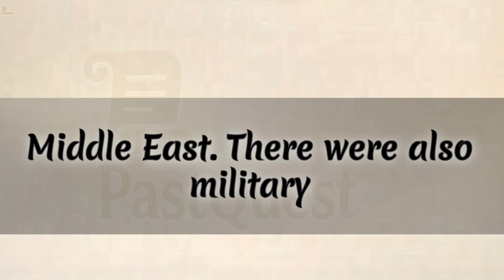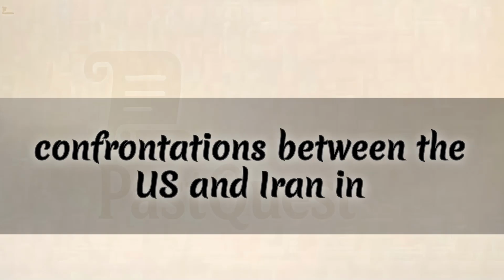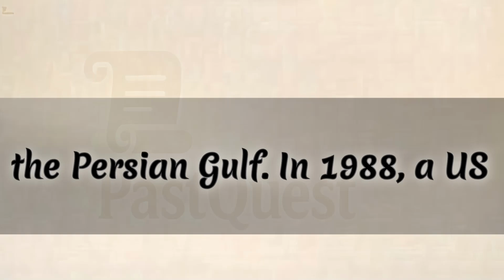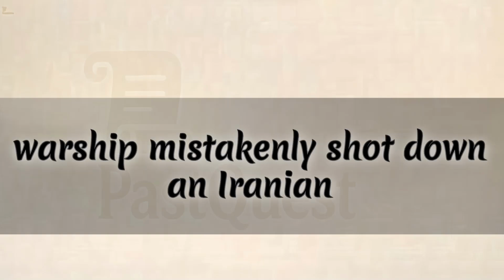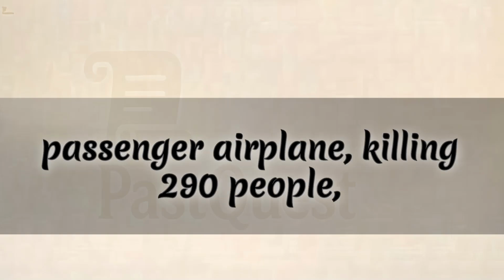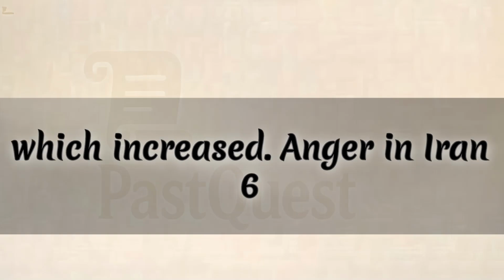There were also military confrontations between the U.S. and Iran in the Persian Gulf. In 1988, a U.S. warship mistakenly shot down an Iranian passenger airplane, killing 290 people, which increased anger in Iran.